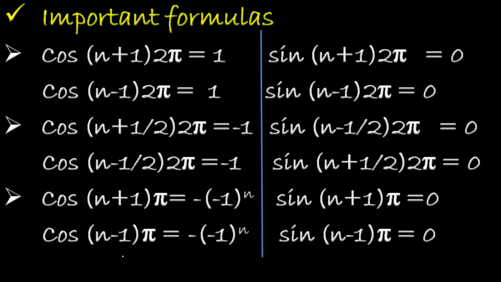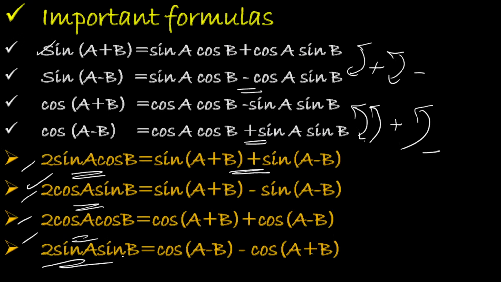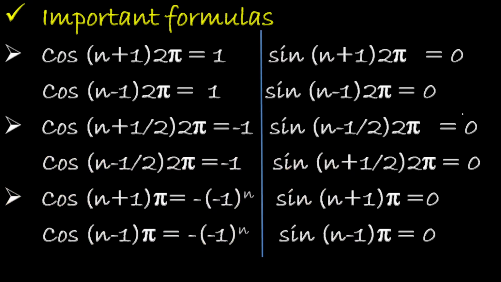Next important formulas, these are all the things that you have derived from these formulas. If you know sin(a plus b), sin(a minus b), cos(a plus b), from these you can derive this. The first one I have to evaluate for your reference. This is of the form cos (n plus 1) 2 pi. If you take 2 pi inside, what happened? Cos of 2(n plus 1) pi.